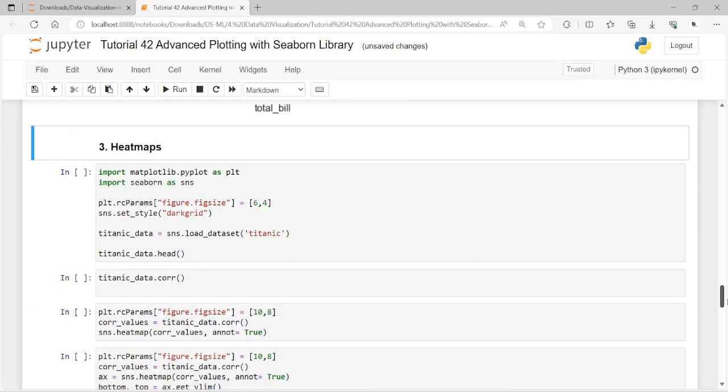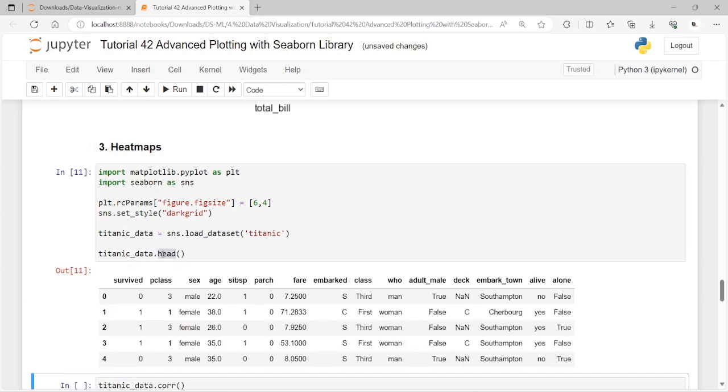Dear friends, a heat map is a type of matrix plot used to plot the correlation between the numerical columns in a data set, in the form of a matrix. To plot a heat map, both columns and rows should have meaningful information. We will use the Titanic data set, so let me first import it and call head to view the top 5 records.